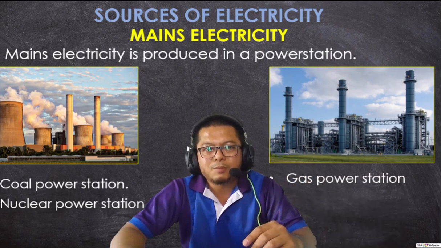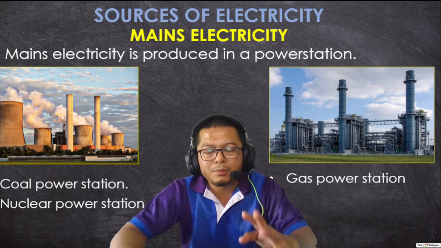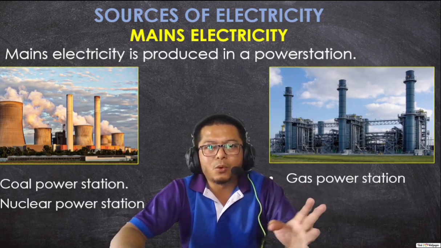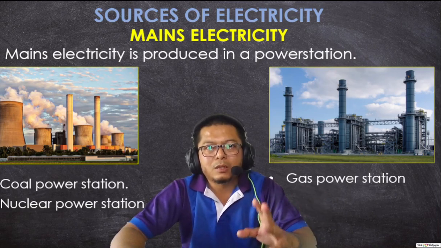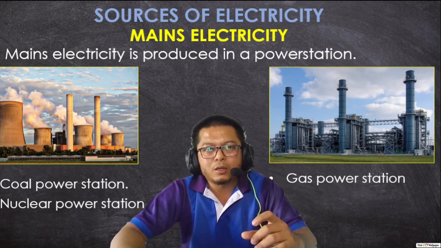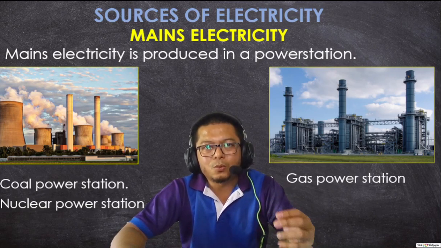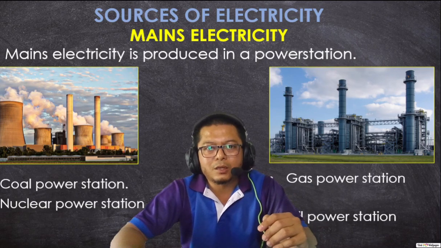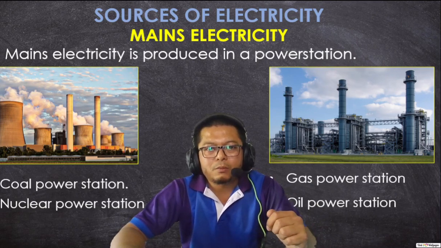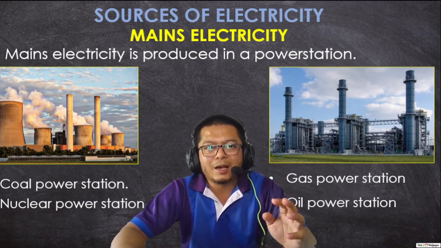Next would be the gas power station. It's the same as coal. It burns gas and boils water. The steam from the water will move generators, and generators will produce electricity. And the same thing with the oil power station. Now these four have more or less the same concept.